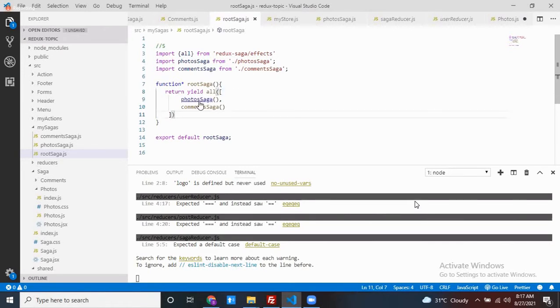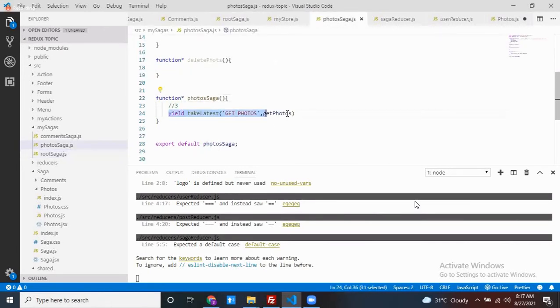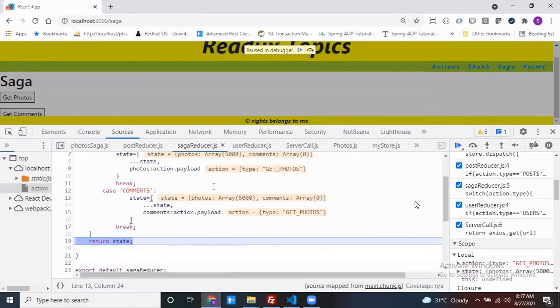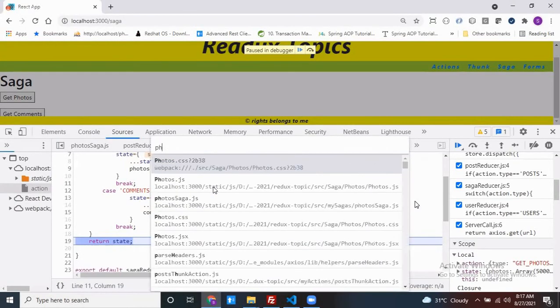These files contain your Saga functions, right? Some of the Saga functions are running with their identities. There it is going to check my dispatch: is there any identity whose name is get photos? It will check my Saga functions. If that identity is there, which method is that identity bound with? Get photos. So my get photos is going to be called in my photos Saga.